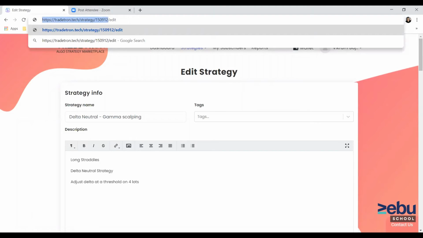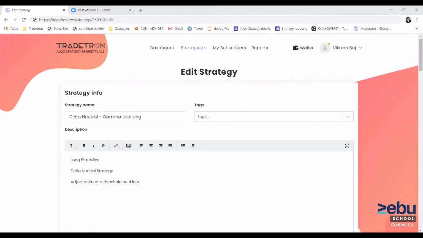I'm sharing its link on the chat, so you can duplicate this strategy in your account. If you deploy this in your account and test it for a day or two, then you will get to know how the delta neutral thing is working with the repair continuous condition.